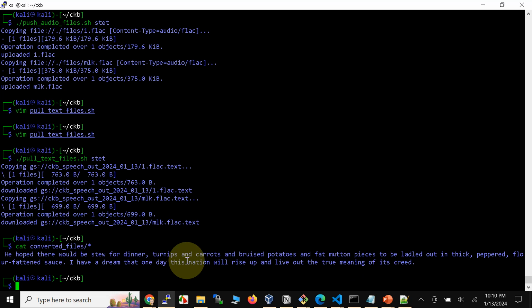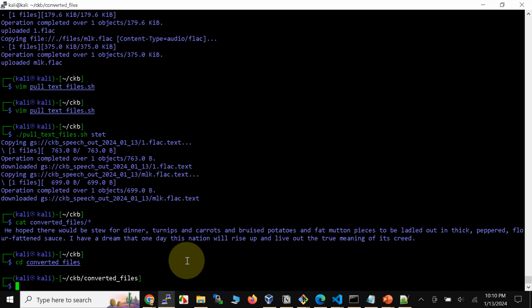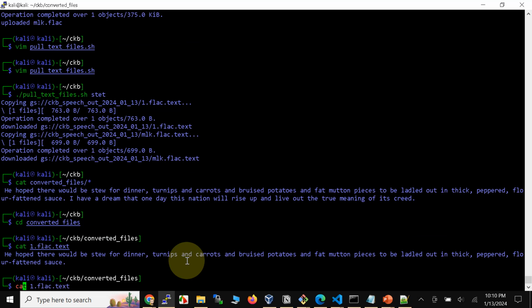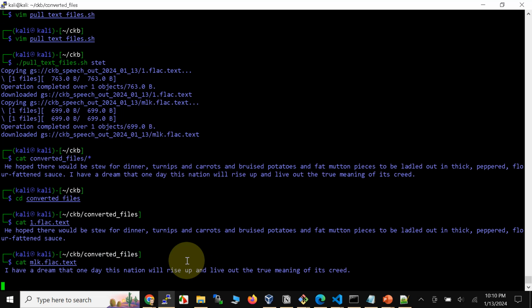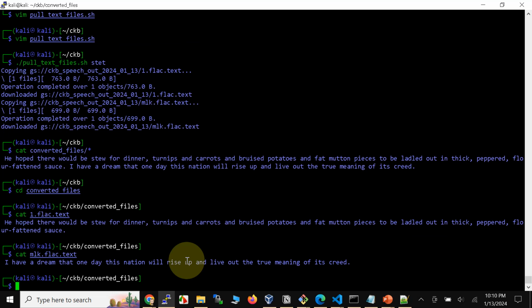So let me actually go to converted files and cat maybe 1.flac, and then cat the next one. Alright, so now I'm gonna also go ahead and play the original audios of these converted text files, so that this was what was actually said in the audio, right?